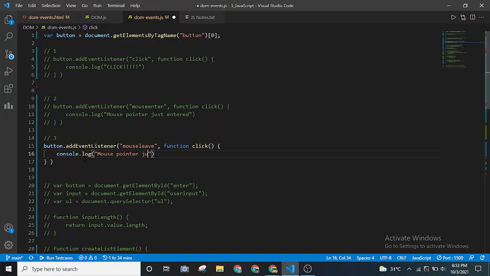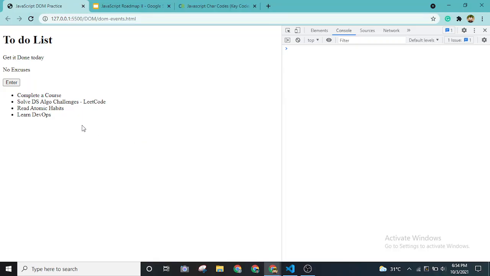This is how listeners work in JavaScript. Let me use all of the event listeners. I'll show you. If we click, it will give a message, and if we enter and if we leave, you can use multiple events at the same time. So the console will be going very crazy. The first message will be the mouse just entered. Now I'm pressing it, I'm leaving it.